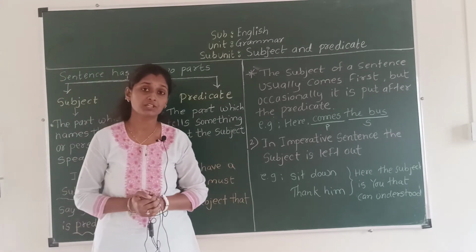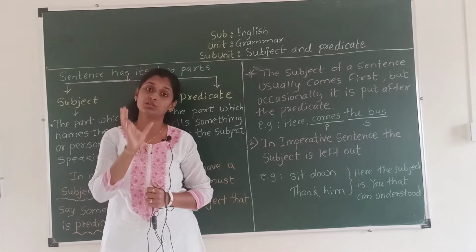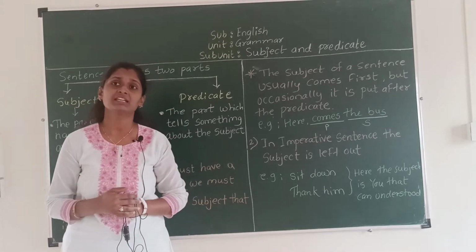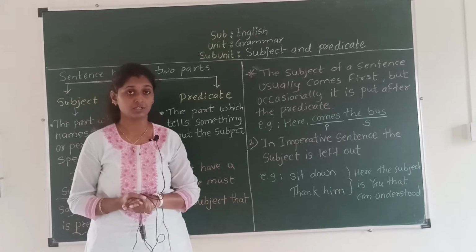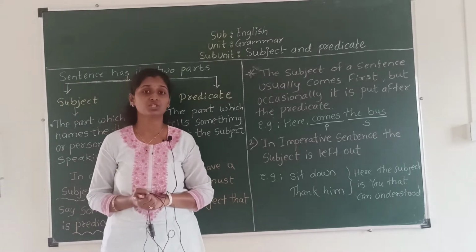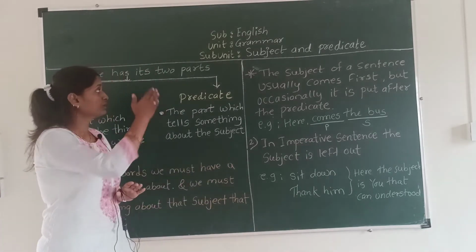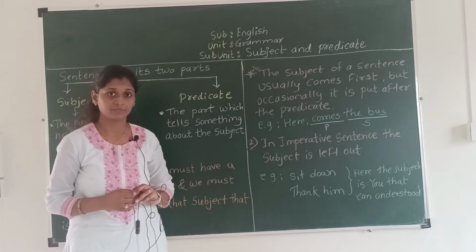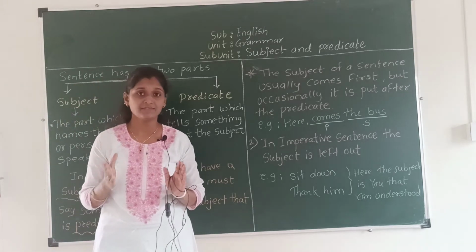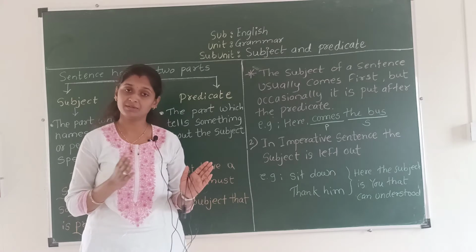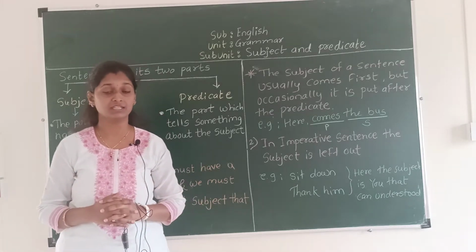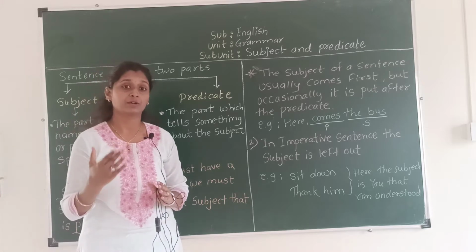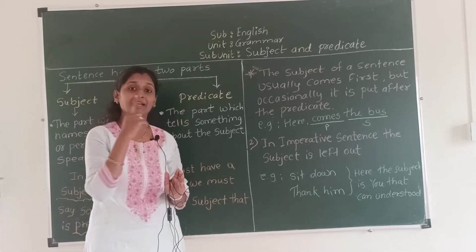In the previous lecture, we have seen about the sentence. It means that there are 4 types of sentences that we have seen in the previous lecture. So now in today's lecture, we are going to learn about subject and predicate. We have seen what is meant by sentence and what are the types of sentence, that also we have seen. Now in today's lecture we are going to learn about the subject and predicate.